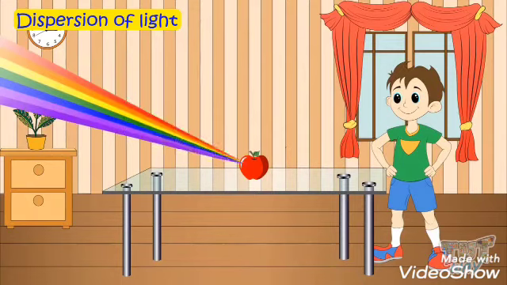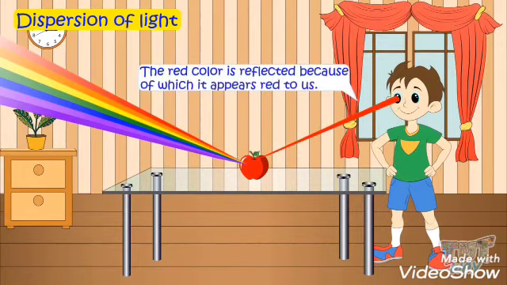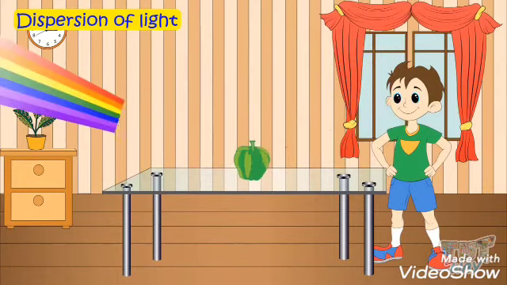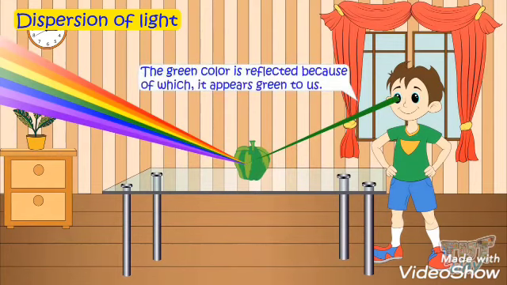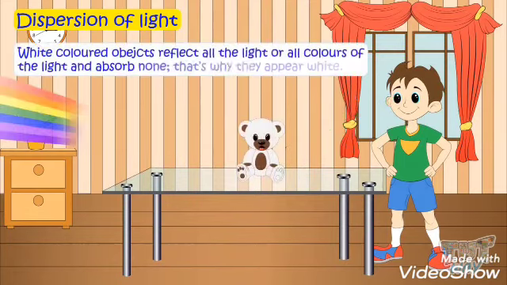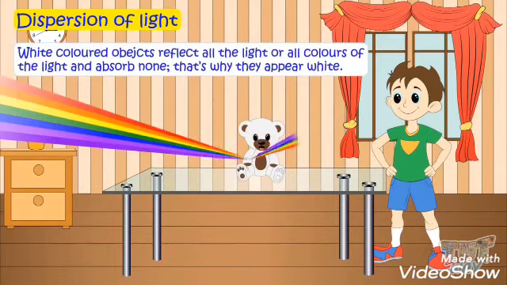It means the 7 colors of white light, when they fall on any object, the object either absorbs them or reflects them. So different objects reflect different colors. For example, an apple reflects only red color. If we see a green colored vegetable, it means it absorbs all the other colors and only reflects green color. So whatever color the object reflects, it shows that color.